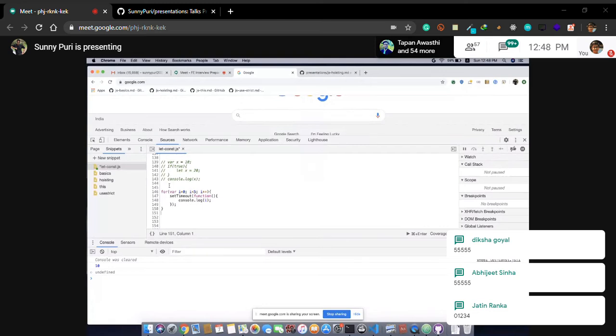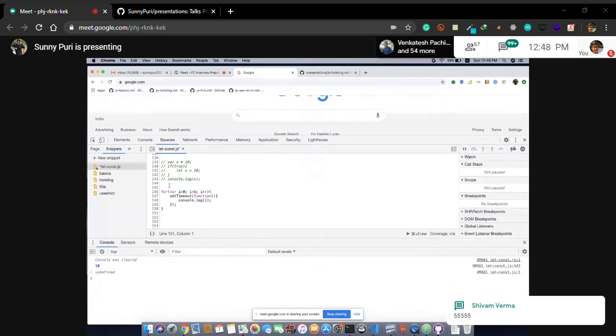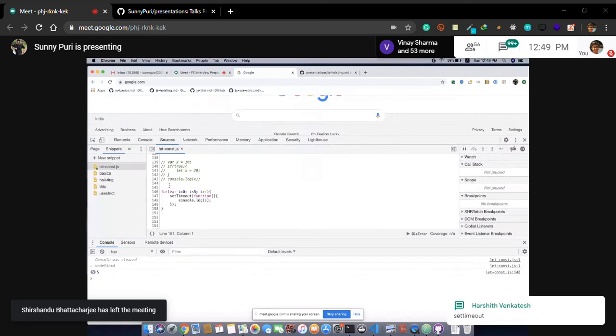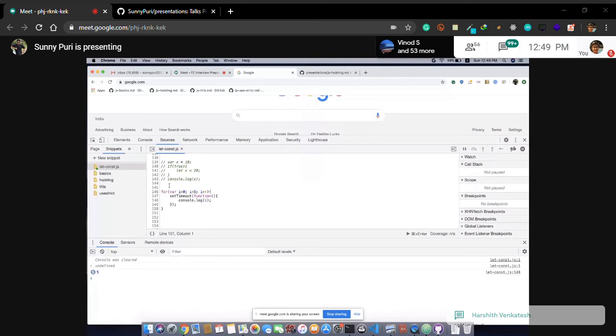So you are saying 5 5 5 5, or 0 1 2 3 4. Okay, so Pradeep says 5 5 5, Shivam says 5 5 5. Why 5 5 5? Let's run it. 5 times because of setTimeout. Yes, you can say because of setTimeout, but why is it happening?